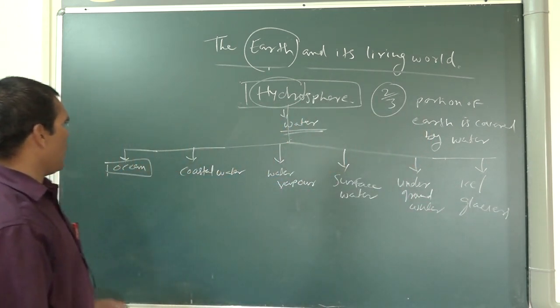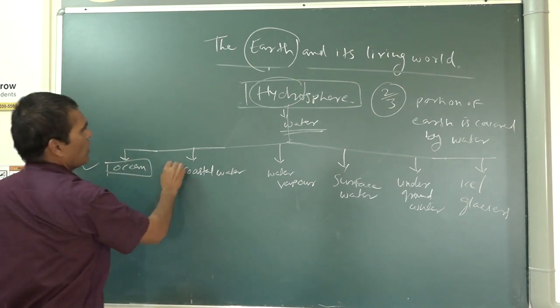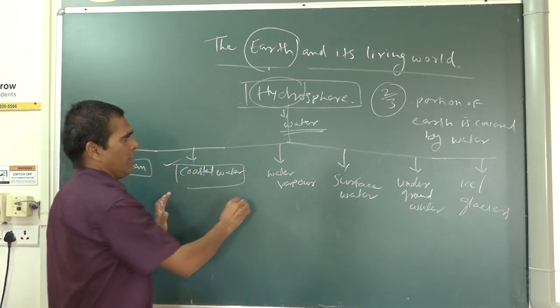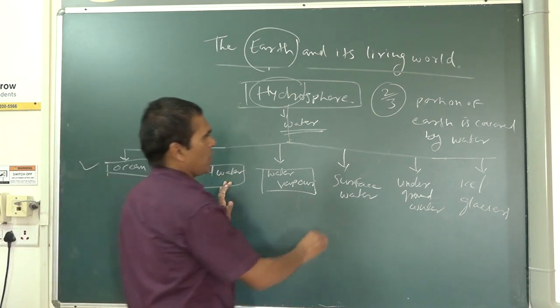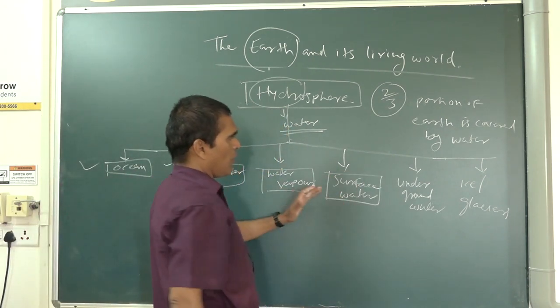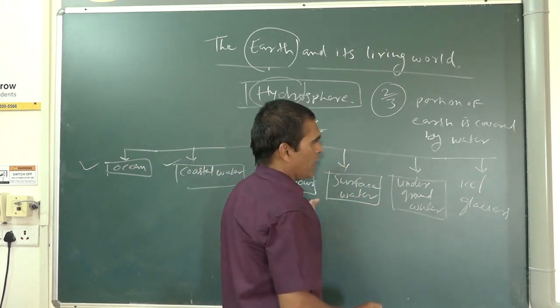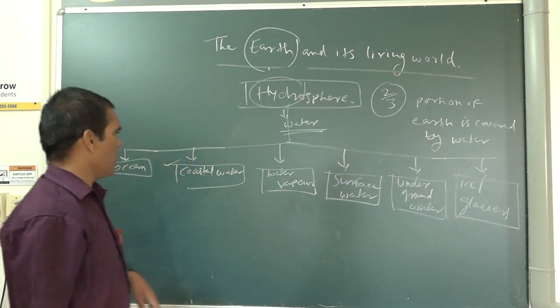Now you understood that you will find water in the oceans, in coastal water, in water vapor, on the earth's surface, underground, and in the form of ice and glaciers. I categorized and divided it so that you will understand easily.